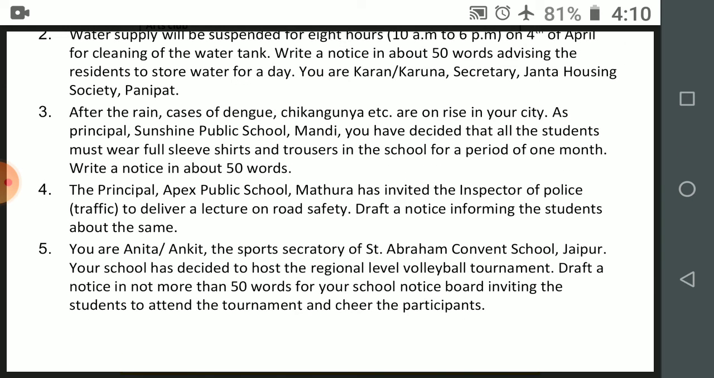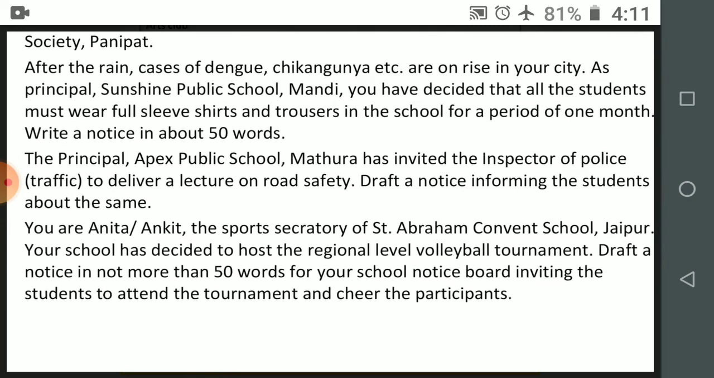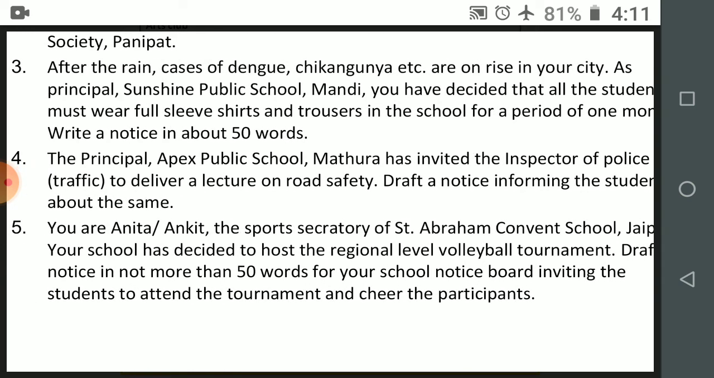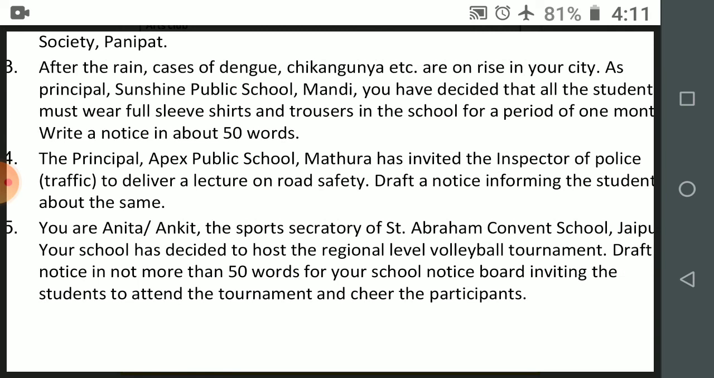Question number 3. After the rain, cases of dengue, chikungunya, etc. are on the rise in your city. As Principal, Sunshine Public School, Mandi, you have decided that all the students must wear full sleeve shirts and trousers in the school for a period of 1 month. Write a notice in about 50 words. Question number 4. The principal, Apex Public School, Mathura, has invited the Inspector of Police Traffic to deliver a lecture on road safety. Draft a notice informing the students about the same.